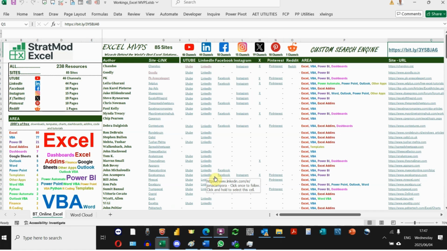that teach you. So as you see here in column G, I have the site links, and with the site short names. If you want to see the detailed URL, you can go to column Q. So if you click on those, it'll take you to each respective site. And then you'll see a few more columns here, each with the social media icons that illustrate. So these 46 YouTube channels.